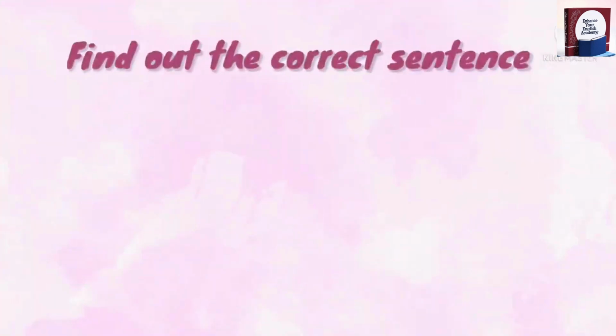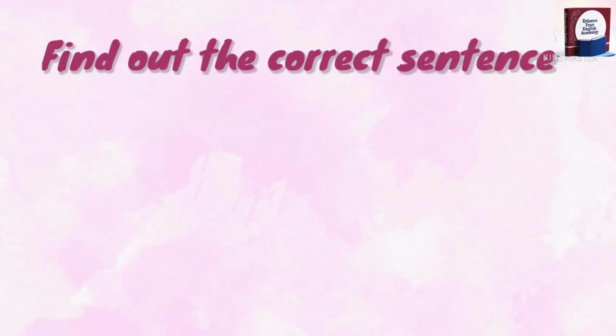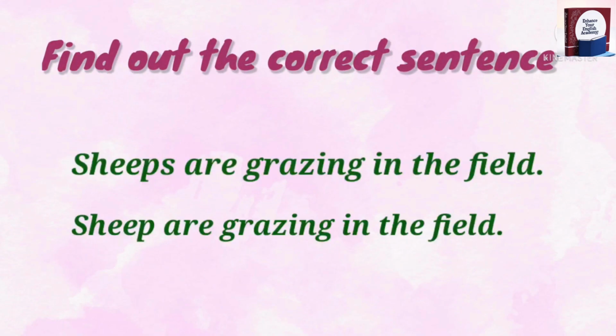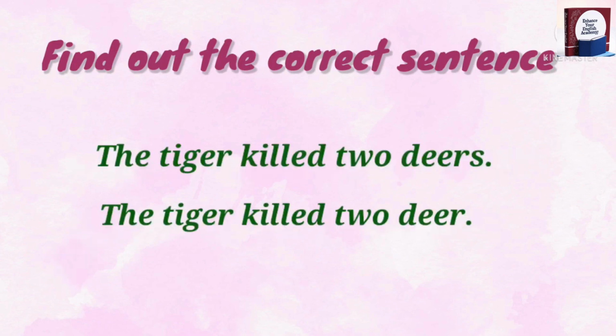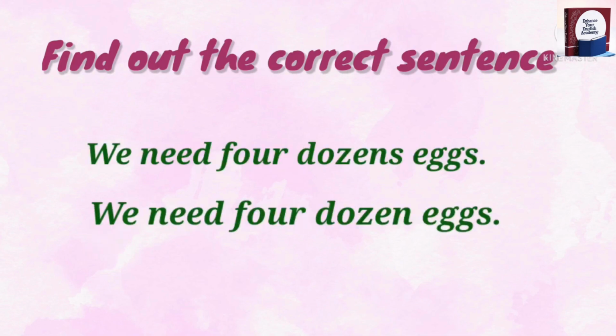Nouns like deer, sheep, dozen, score and fish have the same form in the singular as well as plural. So, sheep are grazing in the field. It's correct. The tiger killed a deer. The tiger killed 2 deer. The tiger killed many deer. So deer is the same, both singular and plural.